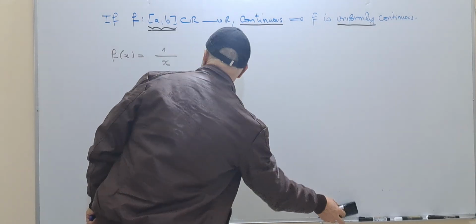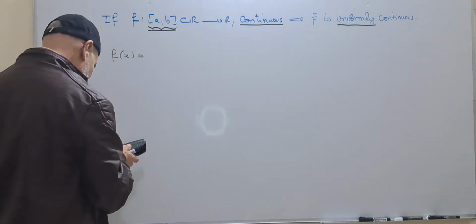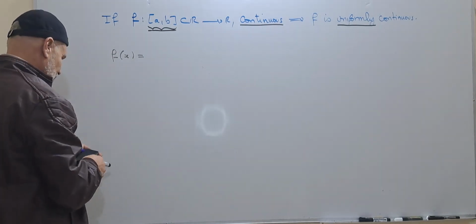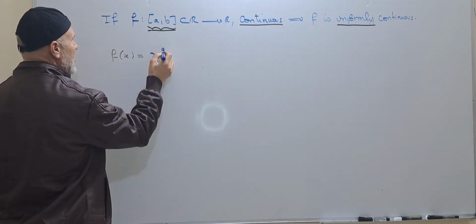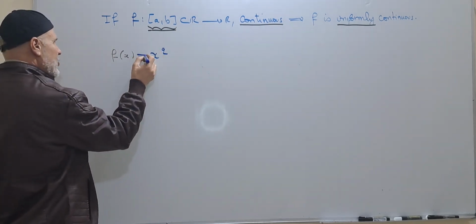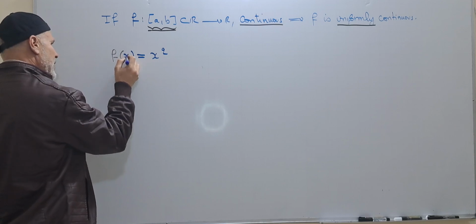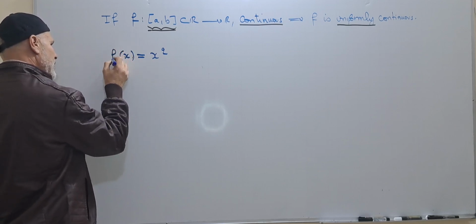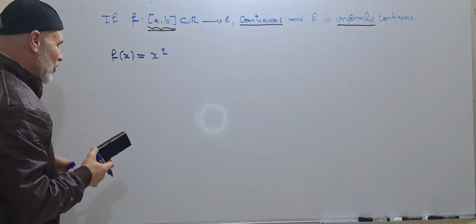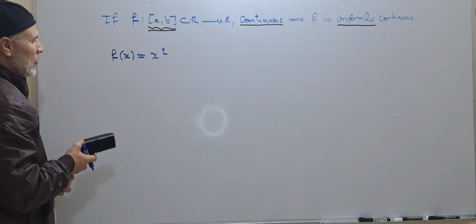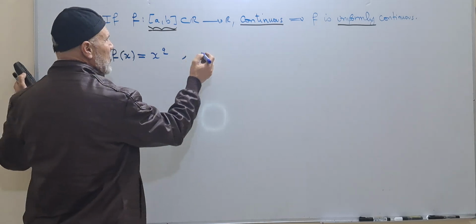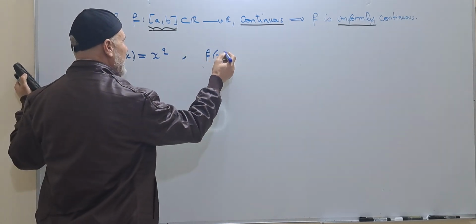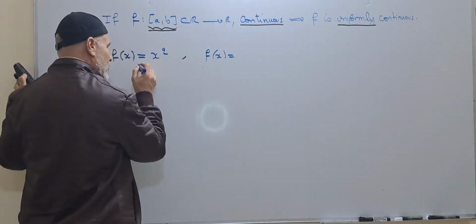For example, we can take f of x equal to x squared. This function, actually, is continuous, but it is not uniformly continuous. If we consider f of x, this is not uniformly continuous.